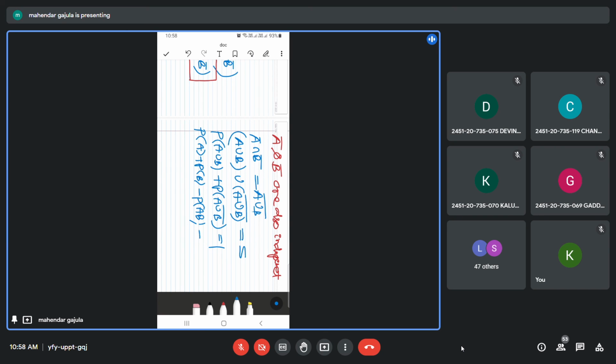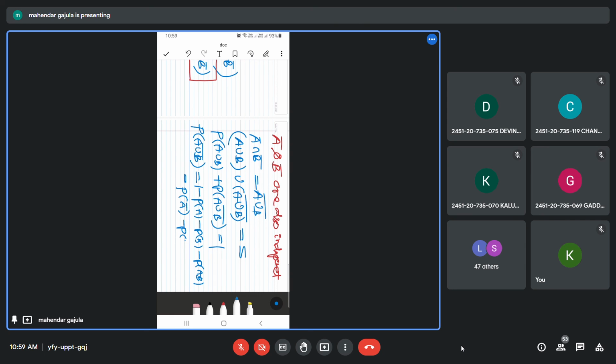So let us move P((A union B) whole complement) to one side. These are all minus, right? Let me write it another way. P((A union B) complement) equals 1 minus P(A) minus P(B) plus P(AB). 1 minus P(A) is nothing but P(A bar), right?